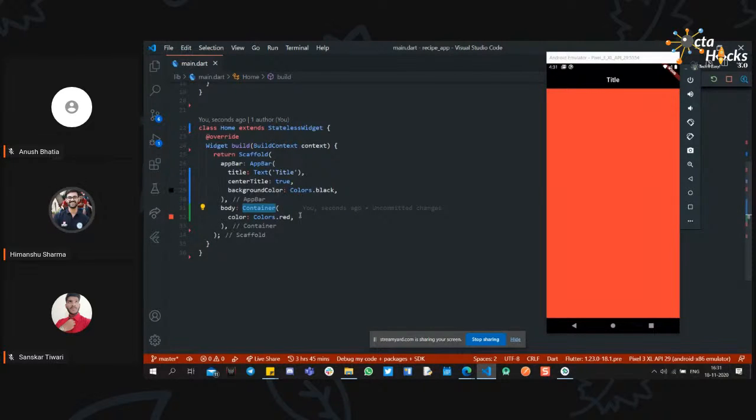So after this, what can we do? First of all, we need to display something like what the app is. So you can just change the title to like,